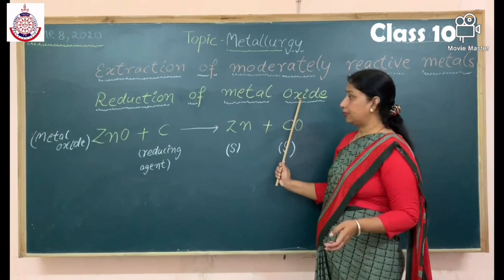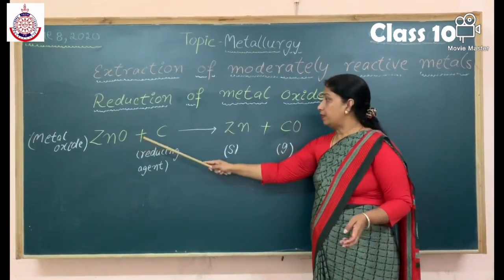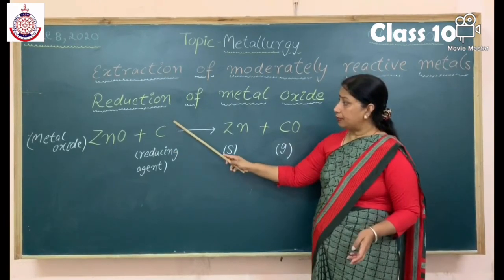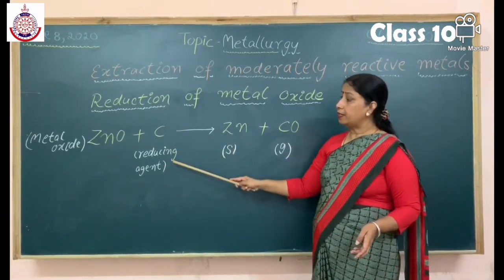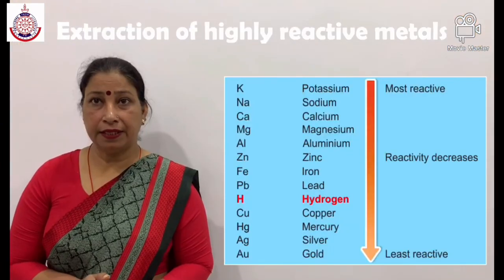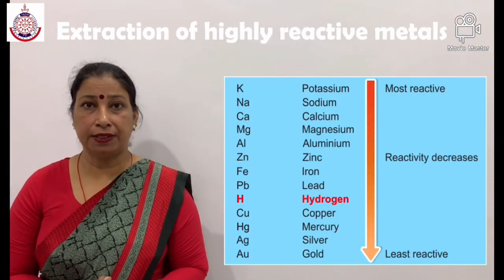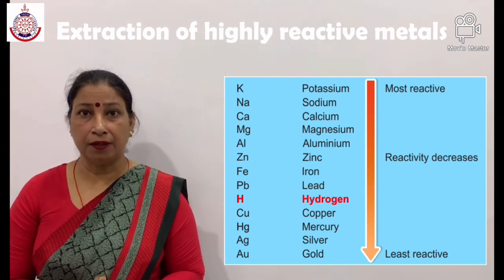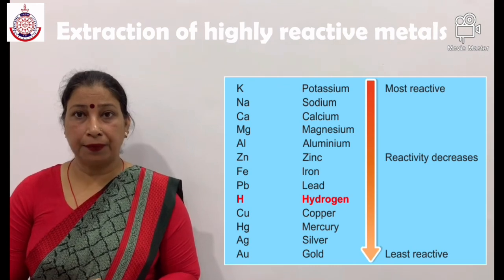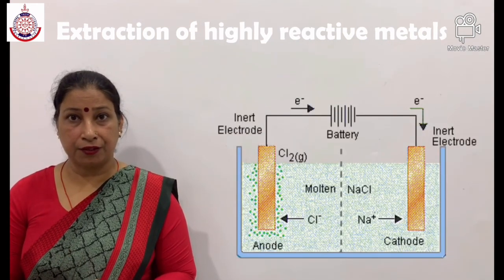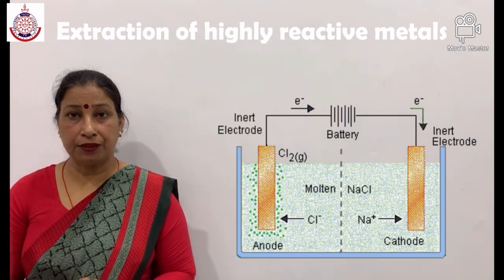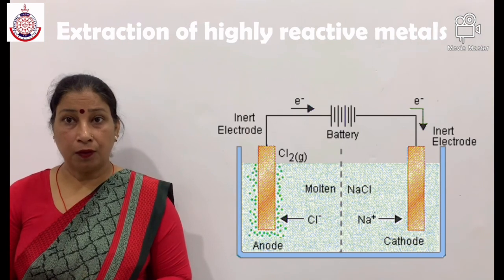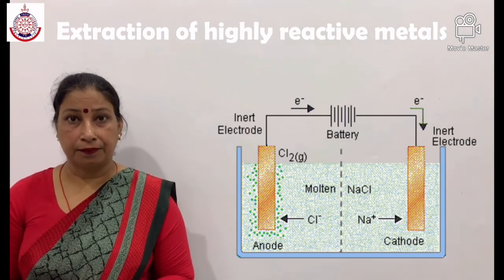Reduction of metal oxide. Zinc oxide is reduced to zinc with the help of the reducing agent carbon. Students, here carbon is a reducing agent. Extracting metals toward the top of the activity series: they cannot be obtained from their compounds by heating with carbon. These metals are obtained by electrolytic reduction. For example, sodium, magnesium and calcium are deposited at cathodes, whereas chlorine is liberated at the anode.